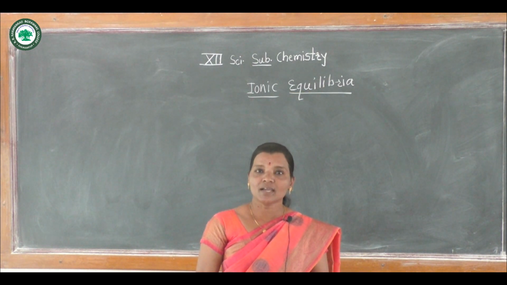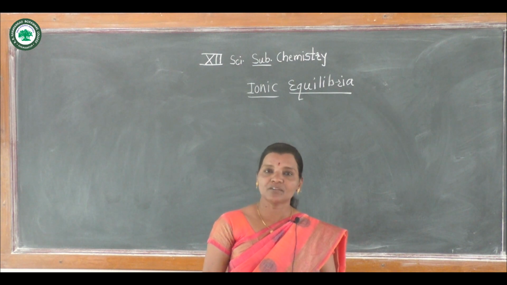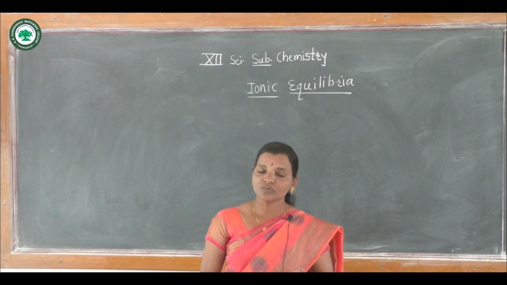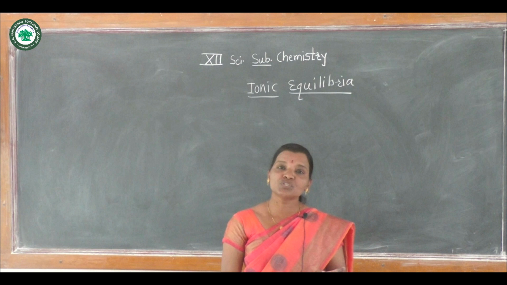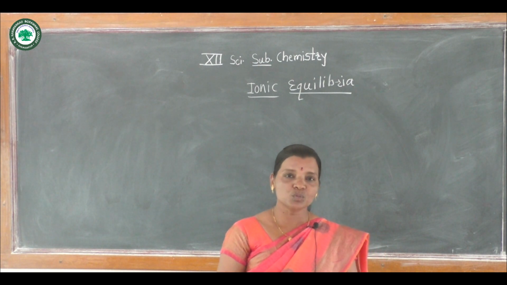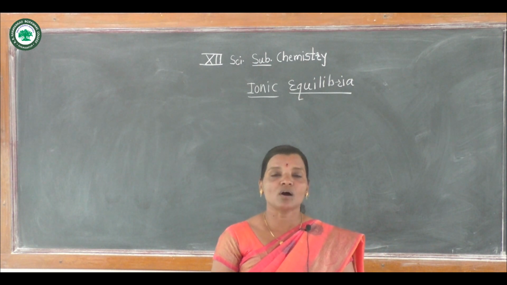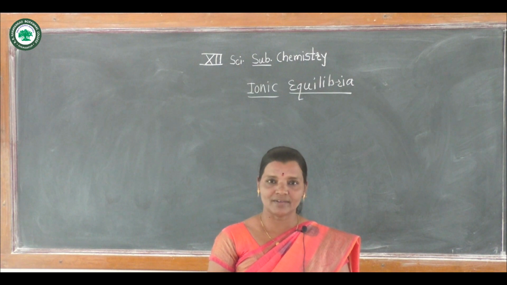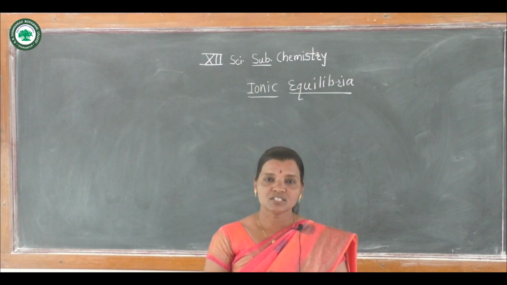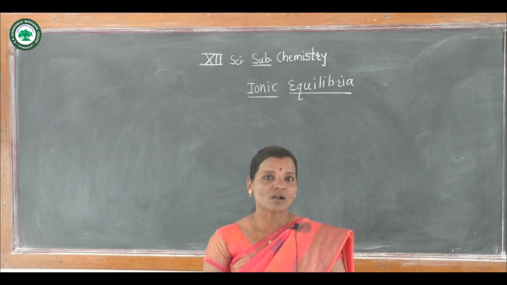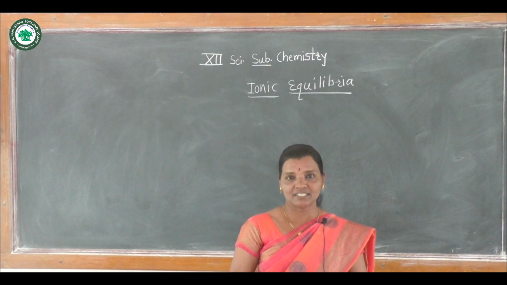Now, what is meant by ionic equilibrium that we should know. Now, we know how solutions are formed. Solutions are combinations of solute and solvent, and we know that solutes get dissolved according to their capability.